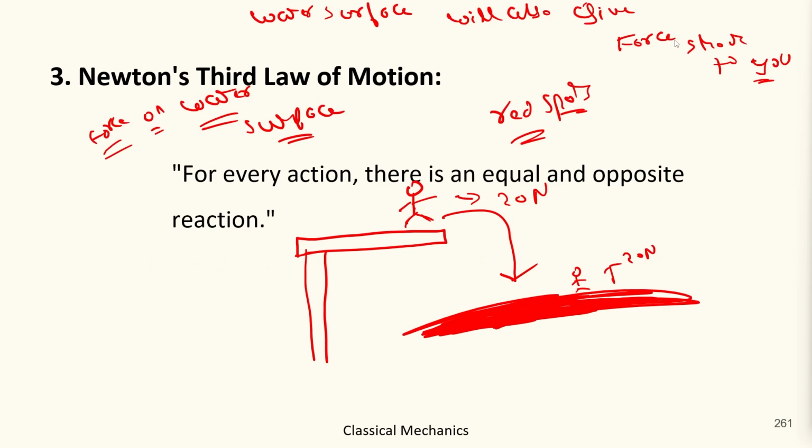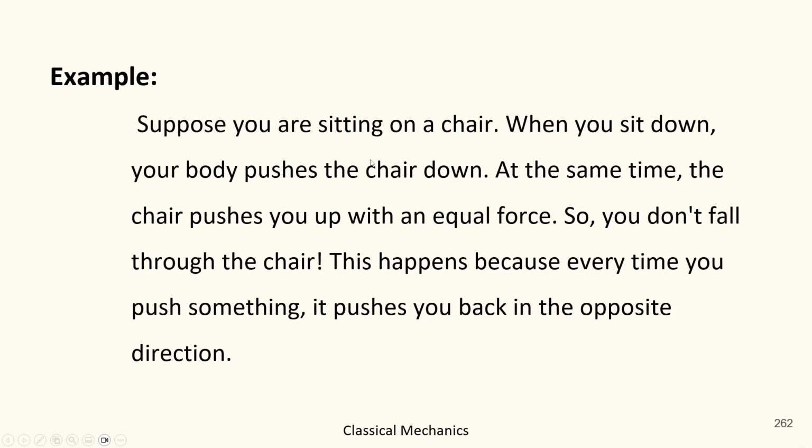So now let's come to some more examples. Okay, so in this example, suppose you are sitting on a chair. When you sit down, your body pushes the chair down. At the same time, the chair pushes you up with an equal force. So you don't fall through the chair. This happens because every time you push something, it pushes you back in the opposite direction. So let's understand this example in action.